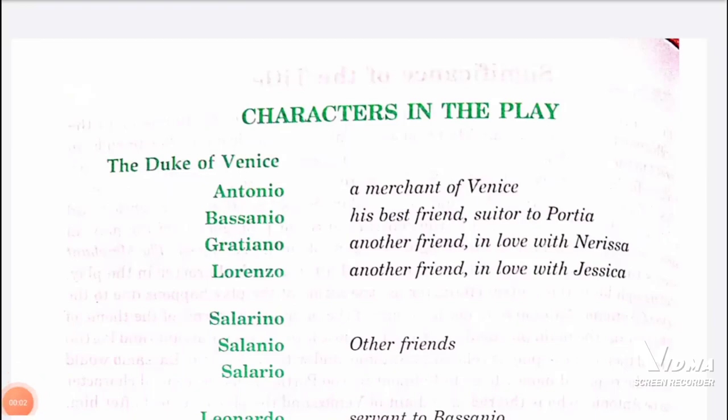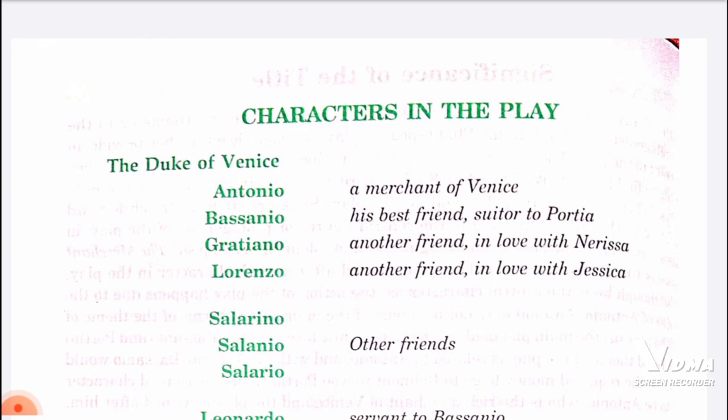Hello everyone, welcome back. So today we are going to start Merchant of Venice for class 9th and 10th ICSE. Don't be scared of this book because it's quite easy. We just have to understand each and every concept of what is given in the acts and the scenes. So today we're going to discuss our first act, scene 1.